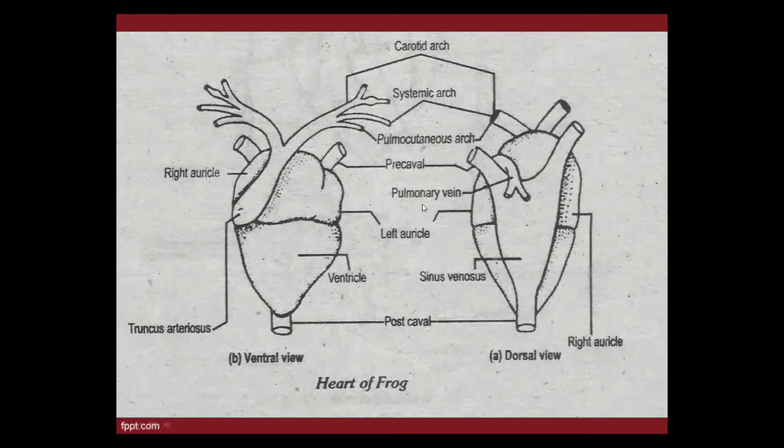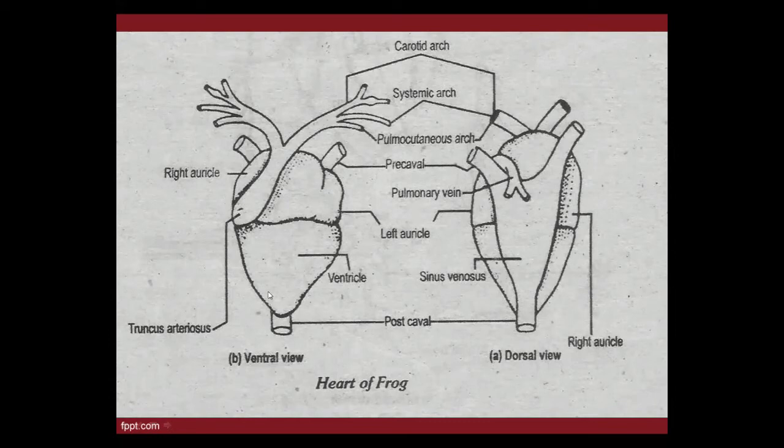Anterior means starting part; every organ of the body has two parts, anterior and posterior. Anterior means starting part, posterior means ending part. So both atriums, right and left auricle, are thin-walled and form the broader, anterior part of the heart.